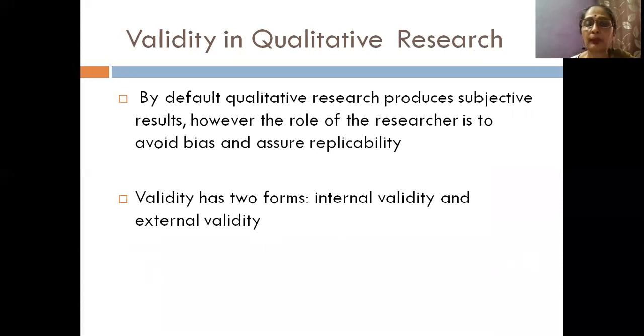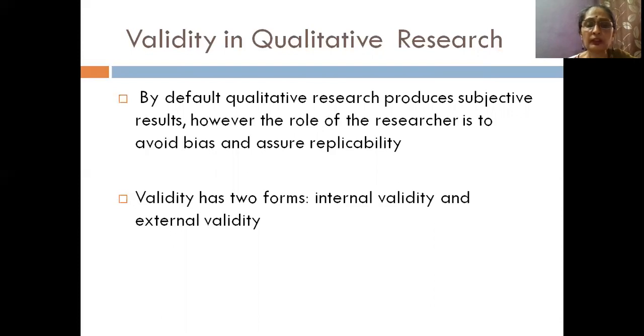Therefore, by default, as a qualitative researcher, there may be some bias which may have come into your research study. Knowingly or unknowingly, you might have tried to disallow your bias from coming into the study by being a passive observer, by not actively getting involved in the research, keeping your bias always away from your study.